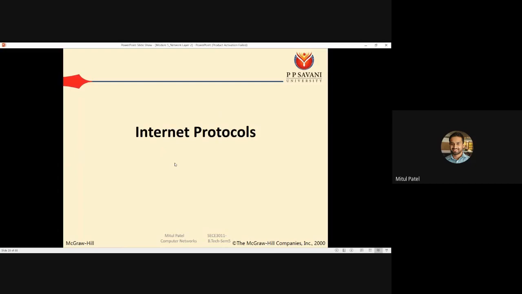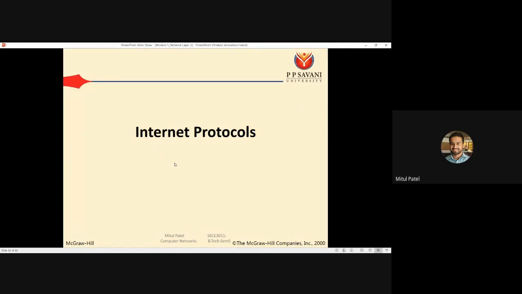So we have started with the routing algorithm. In the routing algorithm, we have seen distance vector routing and link state routing. And then we have discussed the three routing protocols, that is RIP, OSPF and BGP.